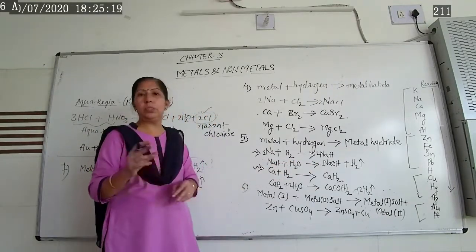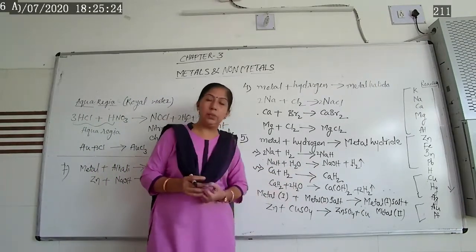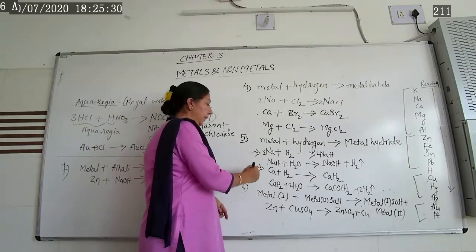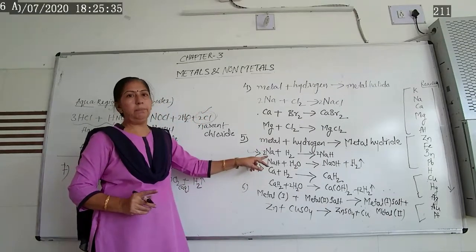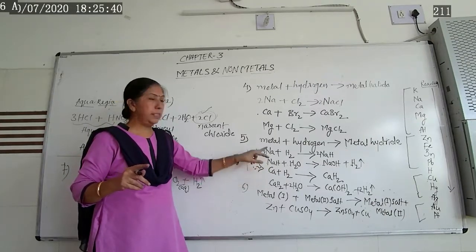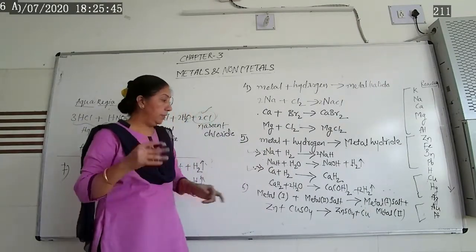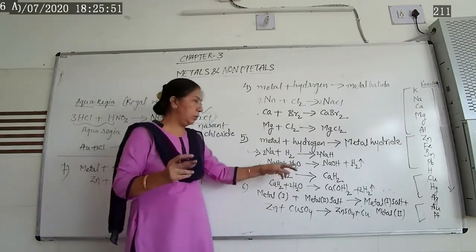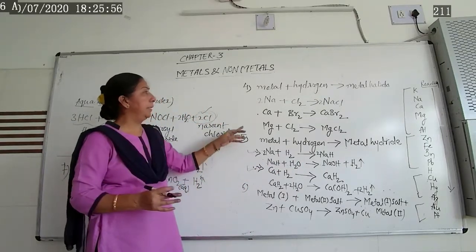Now when this sodium hydride once again dissolves in water, it forms sodium hydroxide as well as hydrogen gas is released from it. That means only alkali metals as well as alkaline earth metals, in the first periodic group and second periodic group, react with hydrogen and form metal hydride. Once again this metal hydride reacts with water and forms metal hydroxide, and hydrogen gas is released from it.